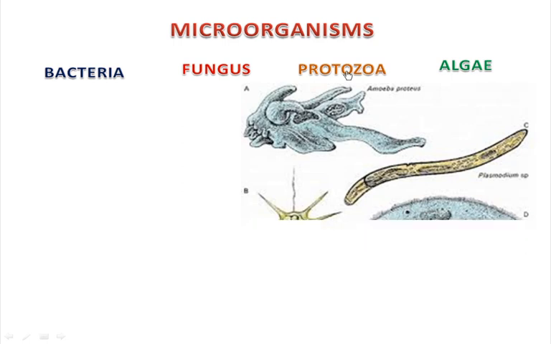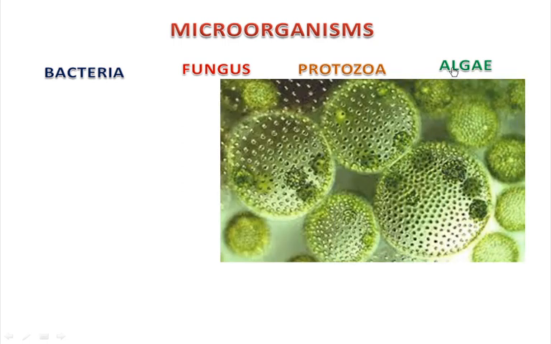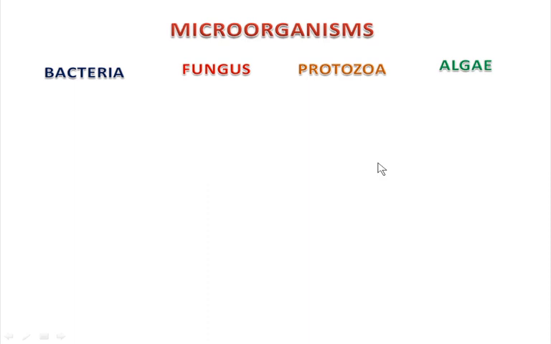After that we have algae. These are sometimes plant-type microorganisms. They are green in color, and they are also there in water areas. If they grow in a large number, then you can see them; otherwise, a single alga you cannot see. So these are some of the types of microorganisms. If you go through the books, right from the first page of chapter 2, you will start finding the different types of microorganisms.